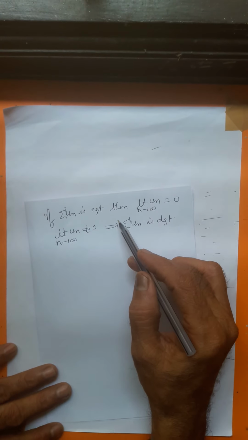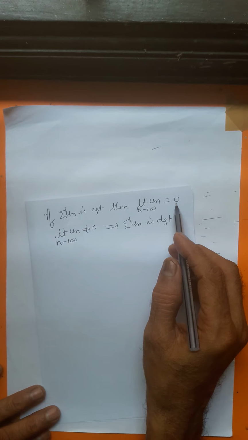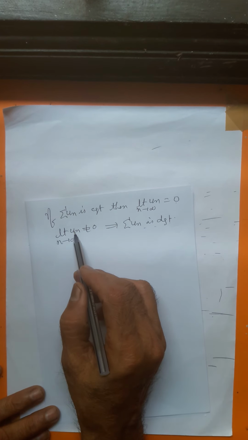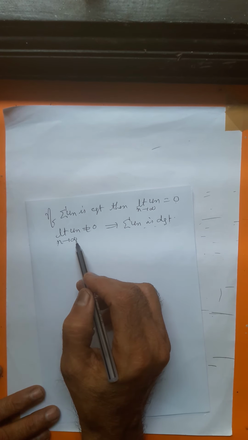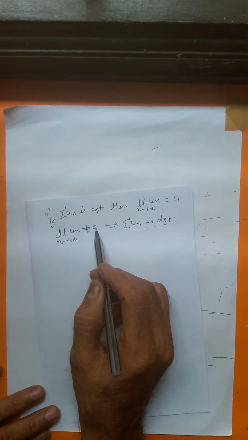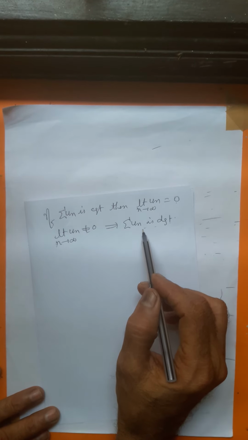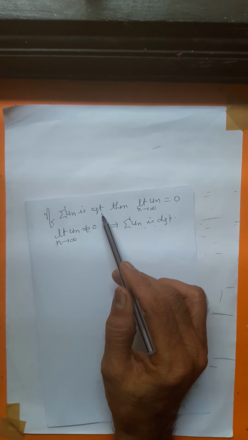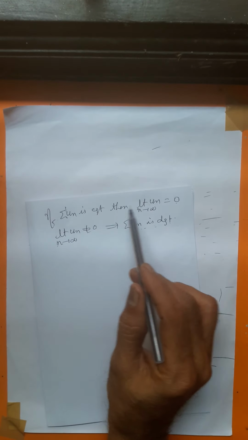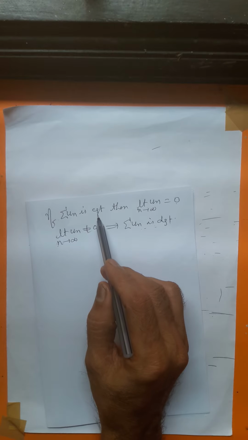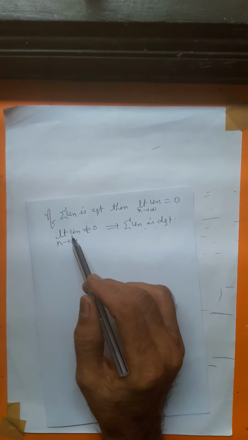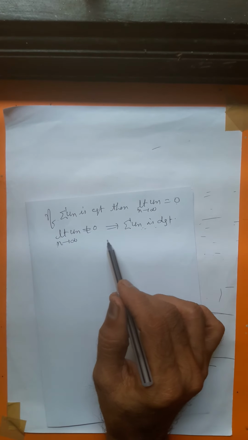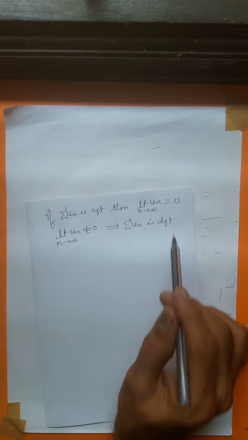So this theorem, which you proved yesterday, is used for testing for divergence. You calculate limit un as n approaches infinity. If the limit value is not equal to 0, then by the nth term test sigma un is divergent. So we are using the theorem not for convergence. The statement is: if sigma un is convergent, then limit un is 0. Convergence implies this. Suppose limit un is not equal to 0, then the series is not convergent, it is divergent. So we are using this as a test for divergence.